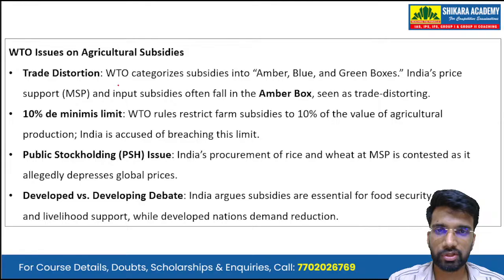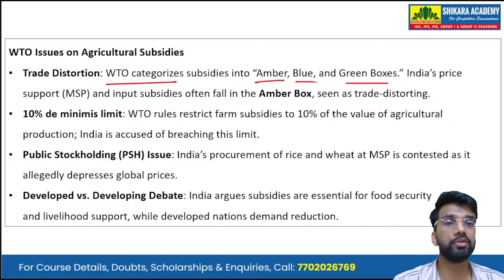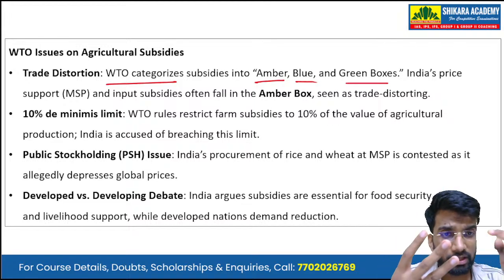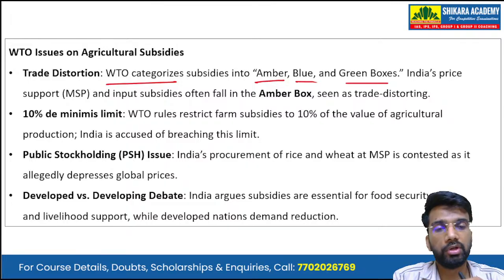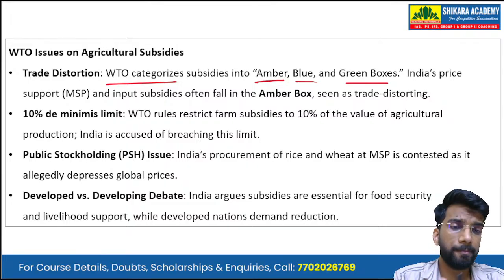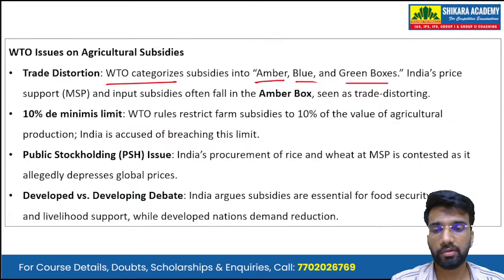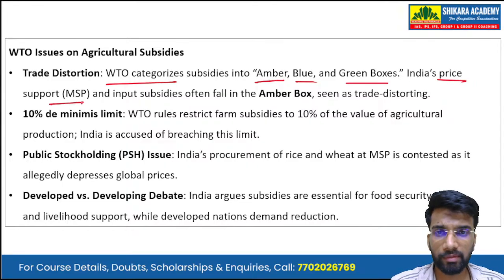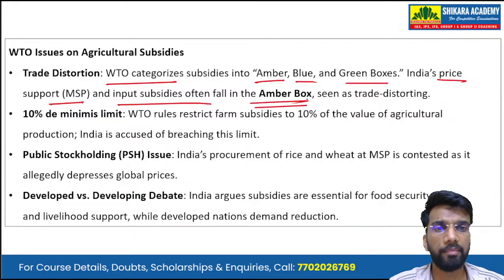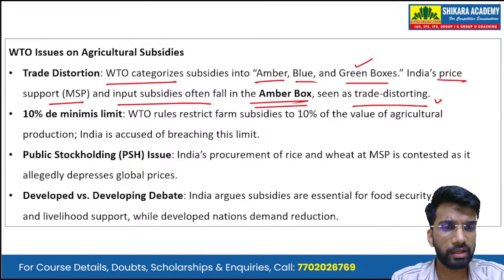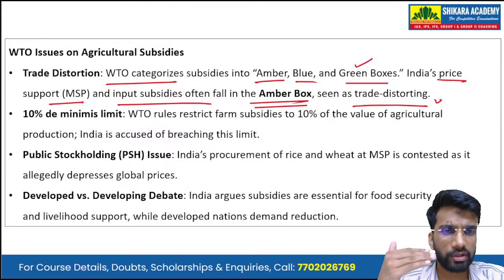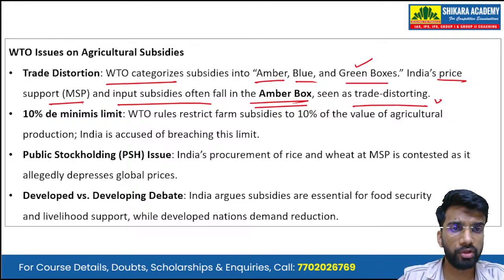So first is the trade distortion. WTO categorizes subsidies into amber box, blue box, or green box subsidies. So there are three types in which the WTO classifies the subsidies: amber, blue, and green boxes. India's price support, that is MSP, and the input subsidies often fall in the amber box, which are seen as trade distorting. The green box subsidies are allowed, but these amber box subsidies are not allowed. These are trade distorting, and the WTO does not allow for these trade distorting subsidies.